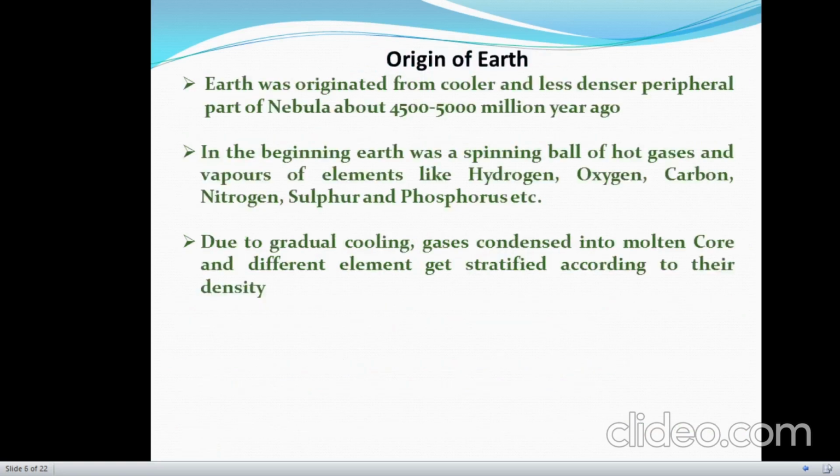When we talk about origin of Earth, our Earth originated from the cooler and less dense peripheral part of nebula, approximately 4,500 to 5,000 million years ago. In the beginning, Earth was a spinning ball of hot gases and vapors of elements like hydrogen, oxygen, carbon, nitrogen, sulfur, and phosphorus. Due to gradual cooling, gases condensed into a molten core and different elements got stratified according to their density.